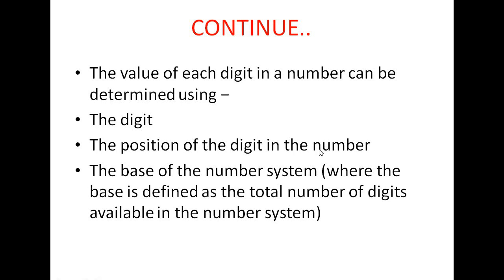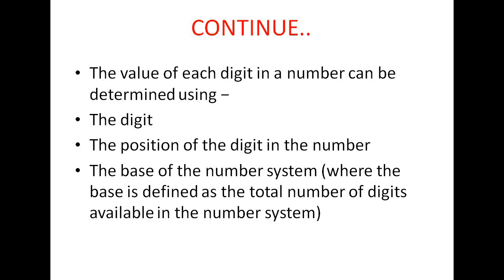The base of the number system is defined as the total number of digits available in the system. Base means whether it is base 2, base 3, base 4, base 8, base 10, base 16. Base represents the number of digits. For example, base 2 means number of digits is 2, 0 and 1.